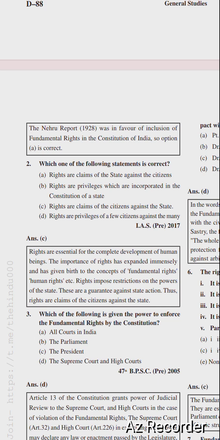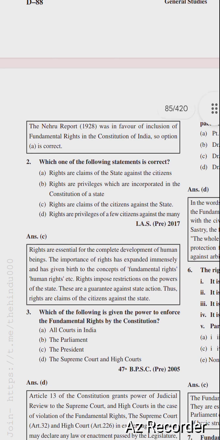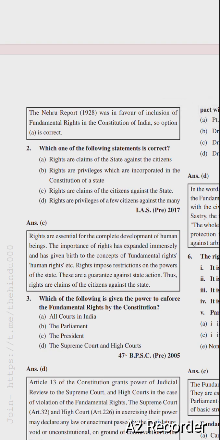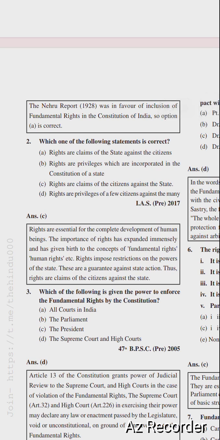Rights are claims of the citizens against the state. Rights are essential for complete development of human beings. The importance of rights has expanded immensely and has given birth to the concept of fundamental rights, human rights, etc. Rights impose restrictions on the powers of the state. These are a guarantee against state actions. Thus, rights are claims of the citizens against the state.